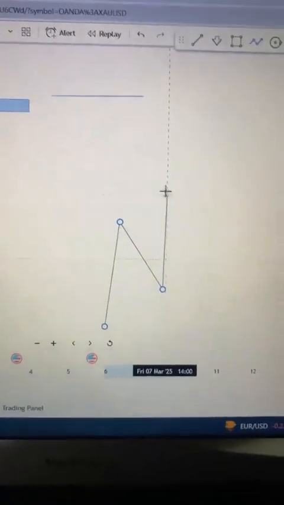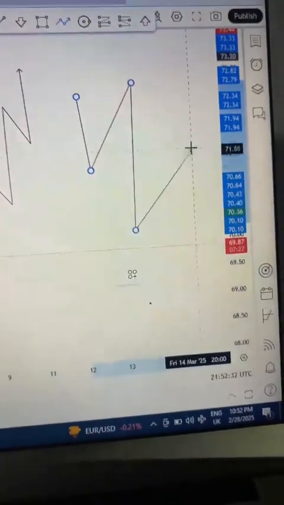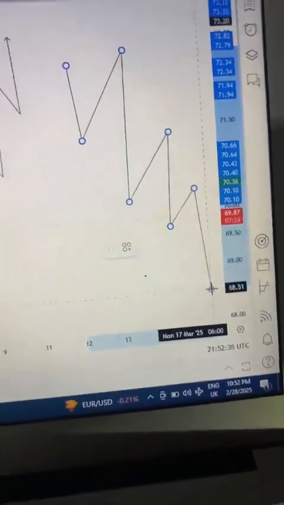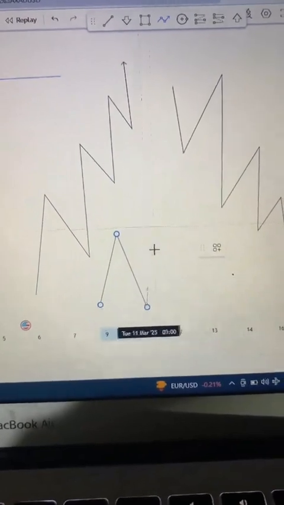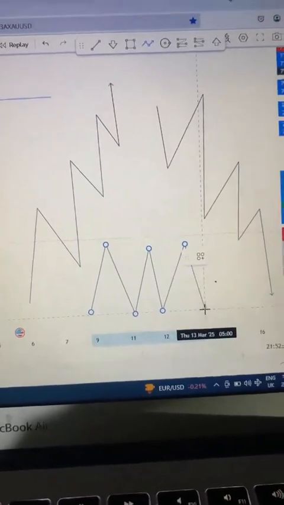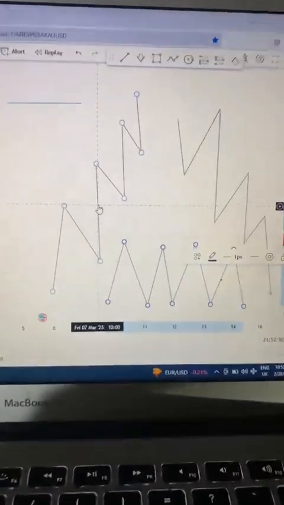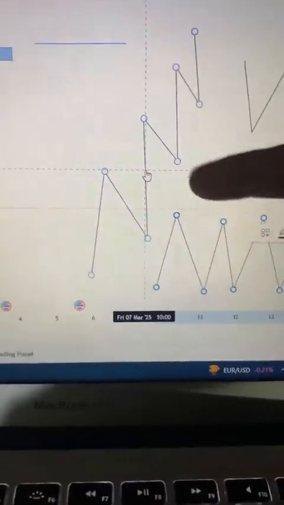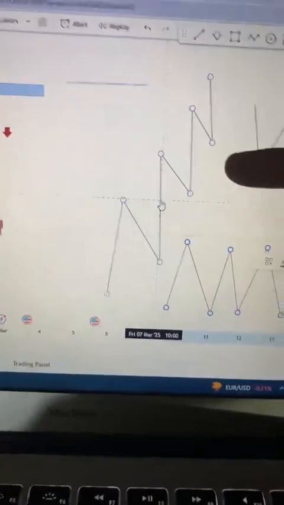Price behaves in three ways. It's either price creates a series of higher highs and higher lows, just like this market structure, or price creates a series of lower highs and lower lows, or price creates a series of consolidation, high, low, high, low, high, low. So as a supply and demand trader, as a smart money trader, you must understand market structure. You must understand when price breaks a structure, when there is a shift in structure.